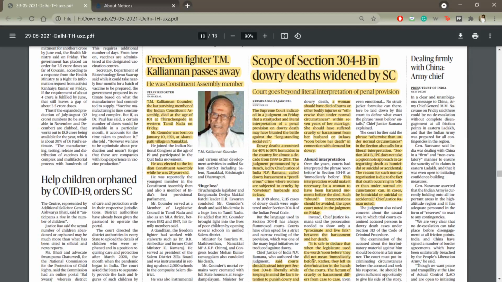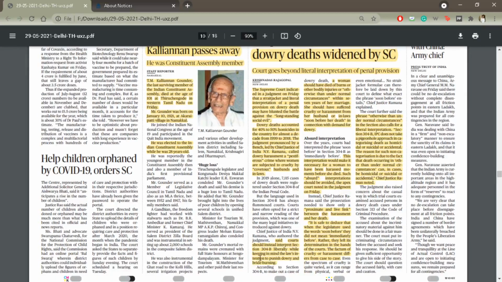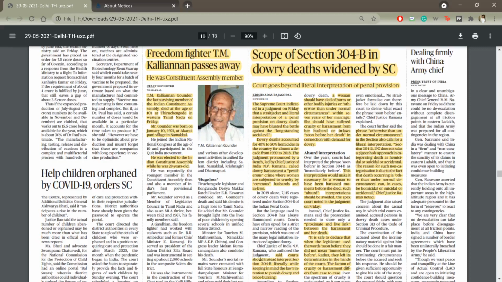This is an absurd reading, and the court should interpret the section liberally to mean that events preceding or after such harassment and leading to death should be counted as a dowry death and not just immediate actions. All right. So this is a new interpretation of section 304B.